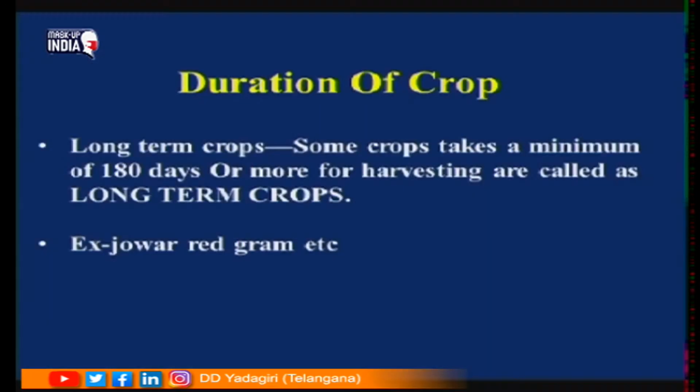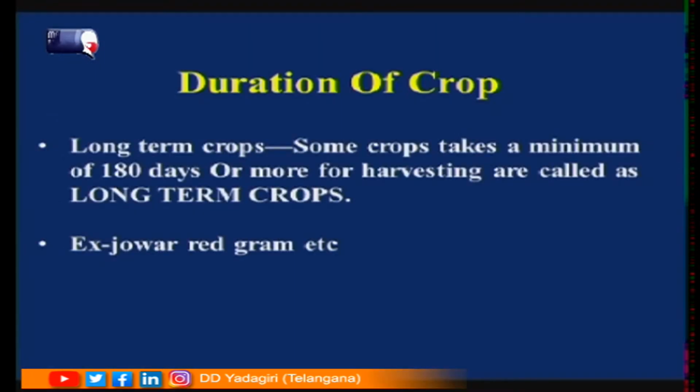Agriculture means so many things will be occurring here, isn't it children? Starting from leveling of land, ploughing of land, providing water, providing fertilizers, manures, isn't it children? So you might have seen different types of things they will be doing. Here let us see there are two types of crops. What are the two types of crops depending upon their duration? Duration means how much time period they will take. Some crops will be taking more time for maturity, whereas some crops will be taking less time for maturity.